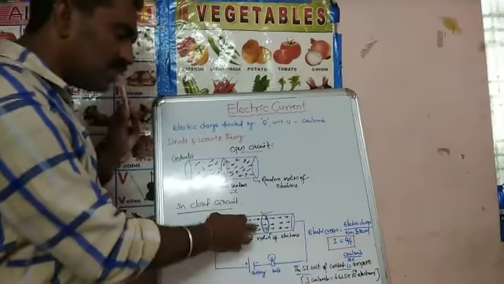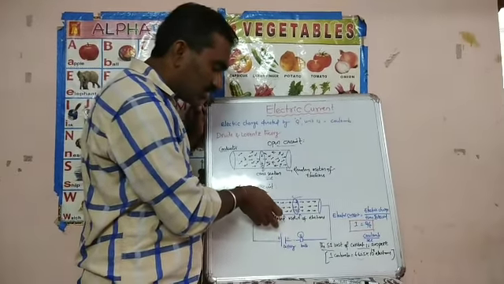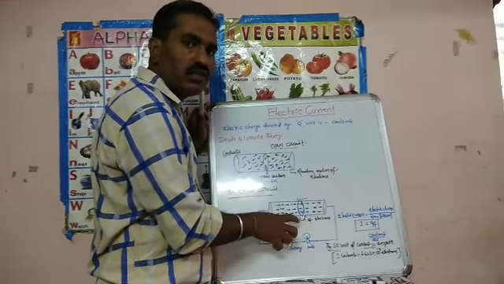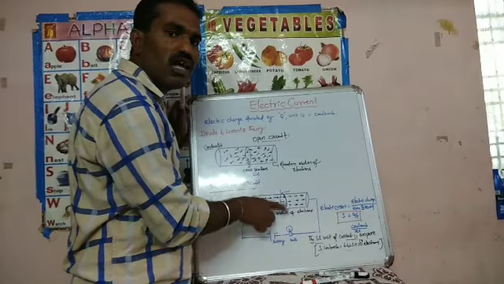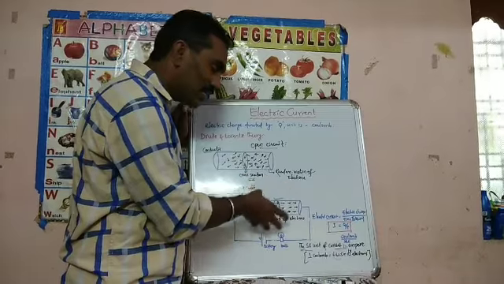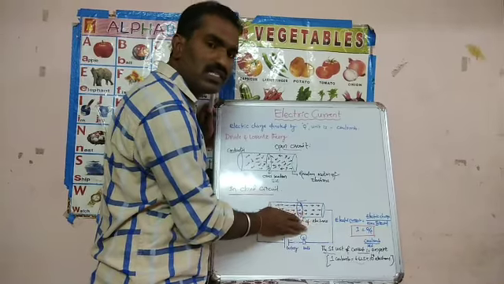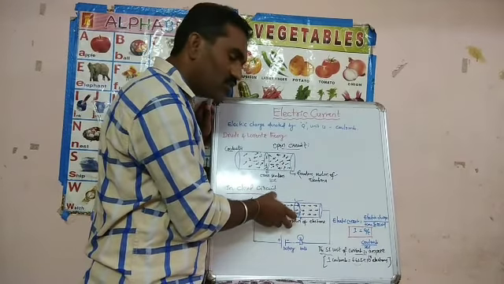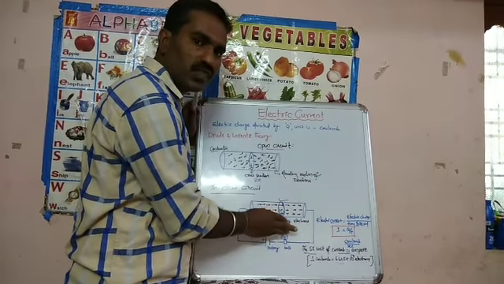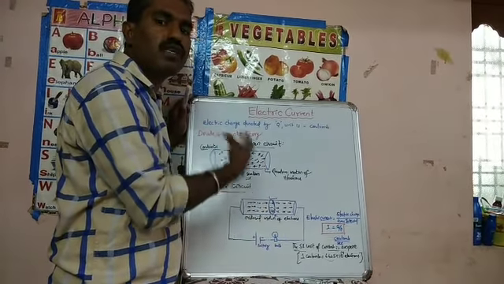Why do the electrons move in a specified direction when connected to a closed circuit? Because when the conductor is connected in a closed circuit, some energy is produced throughout the conductor. That cause is called the electric field. This electric field directs the electrons to move in ordered motion. The electric field is responsible for electrons moving in ordered motion, or in a specified direction. So the electric current is nothing but the ordered motion of electrons.